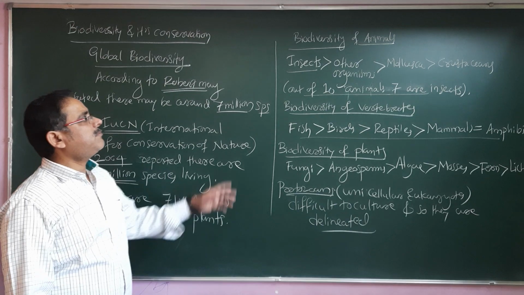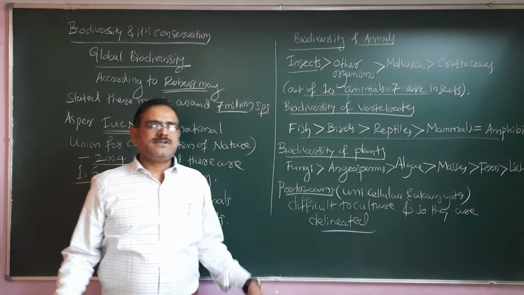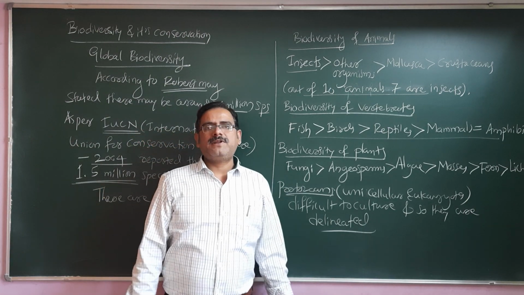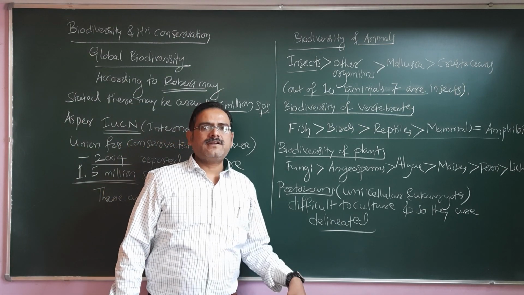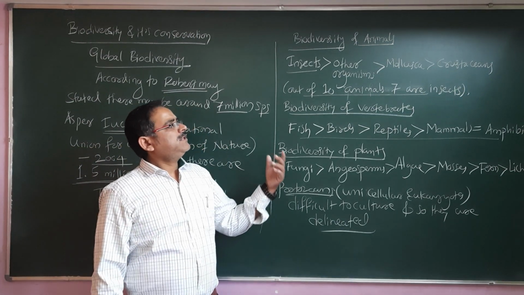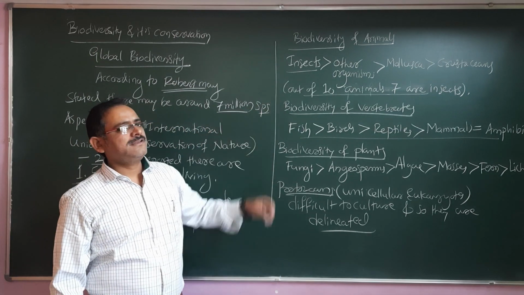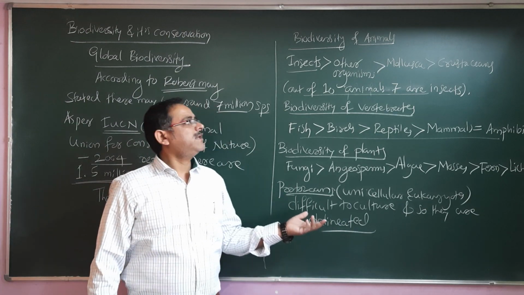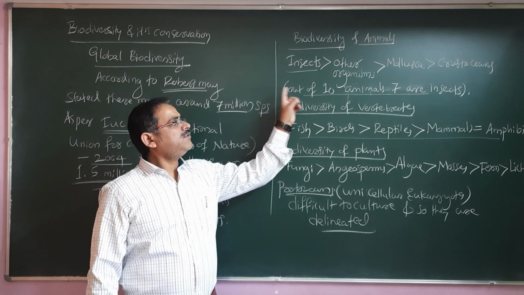Now when I am talking about biodiversity in the animals, insects stand number 1 in position because of their high ability of reproduction and high ability of adaptation. They can be eco-friendly, they can be parasites also. So they adjust with a variety of fluctuating conditions. Insects are highest, then other organisms that include mainly the vertebrates, then comes the mollusca, then comes the crustacea. This order is very, very important.